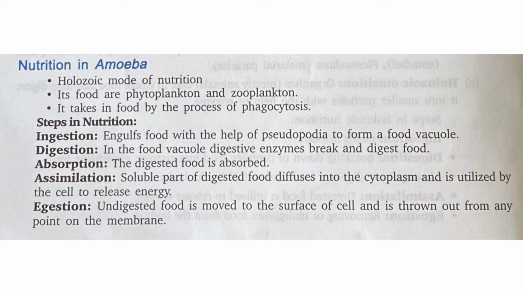Second process is digestion. In the food vacuole, digestive enzymes break and digest the food. Third process is absorption. The digested food is absorbed. Fourth is assimilation. That is the soluble parts of the digested food diffuses into cytoplasm and it is utilized by the cell to release energy. Now the last process is egestion. That is undigested food is moved to the surface of the cell and is thrown out from any point on the membrane. So this way the process of nutrition takes place in amoeba.